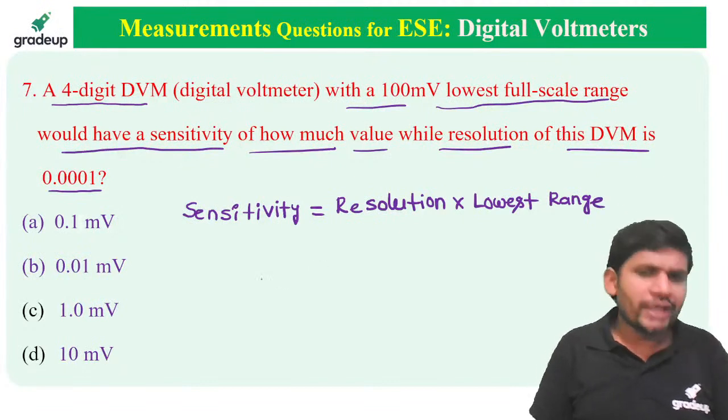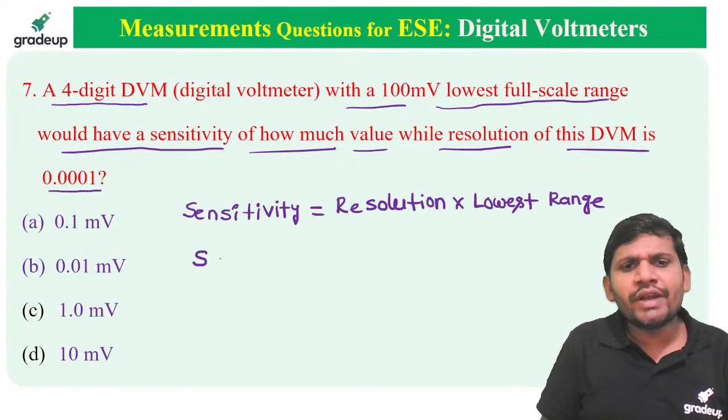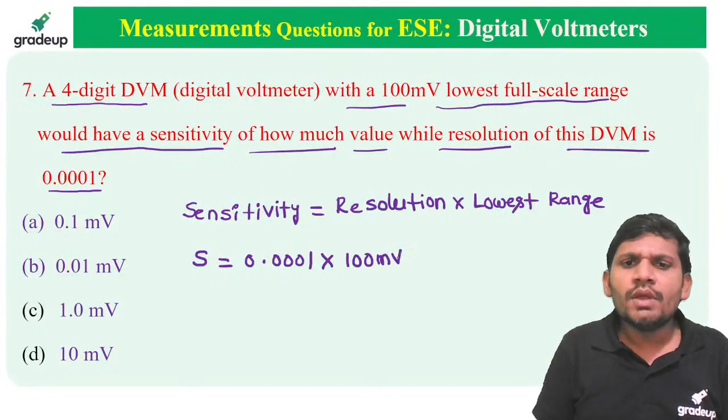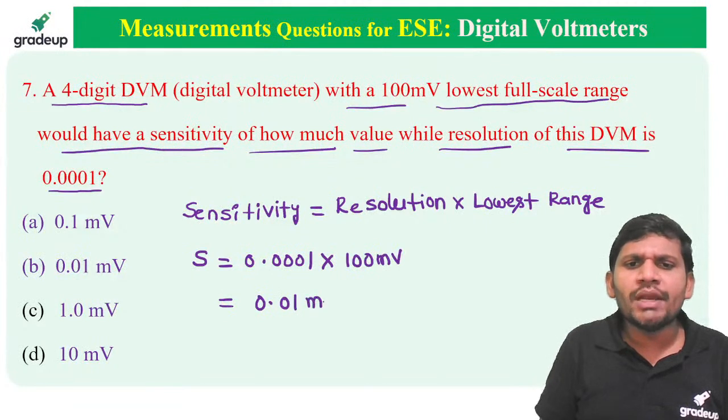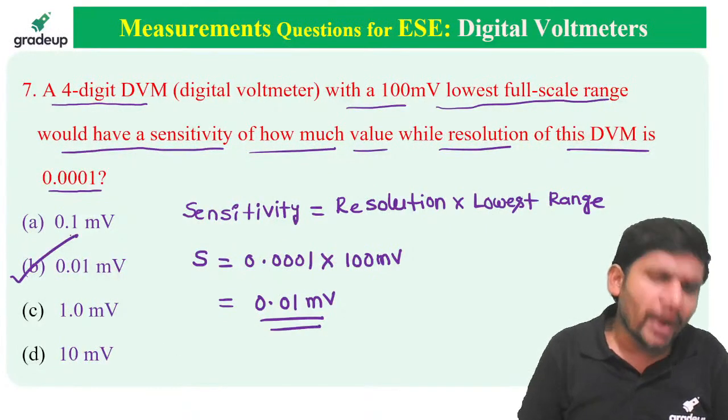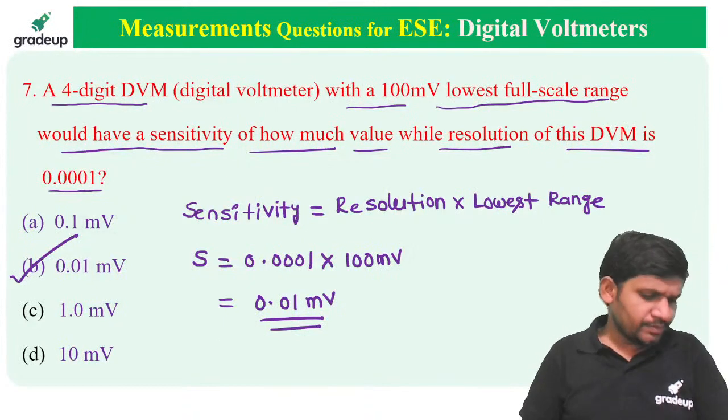The resolution given is 0.0001, into the lowest range, which is 100 millivolts. Then how much can we get? We can get 0.01 millivolts. This is the sensitivity: sensitivity equals 0.01 millivolts.